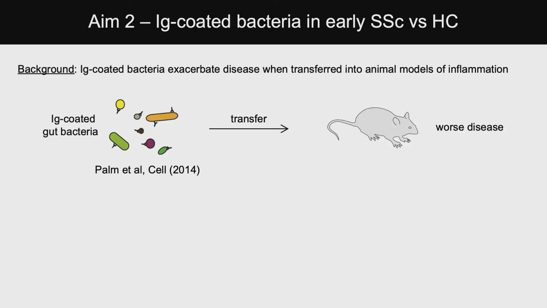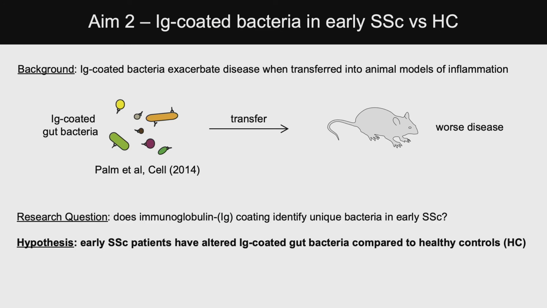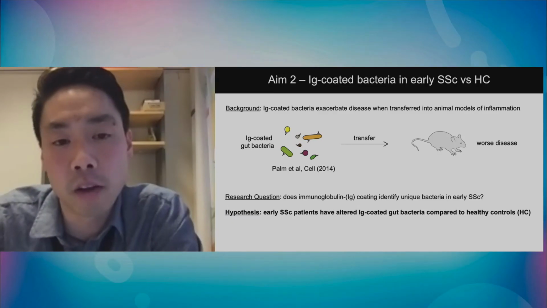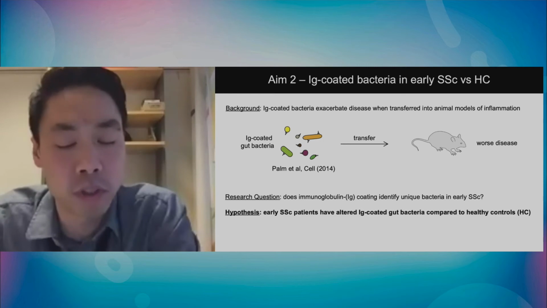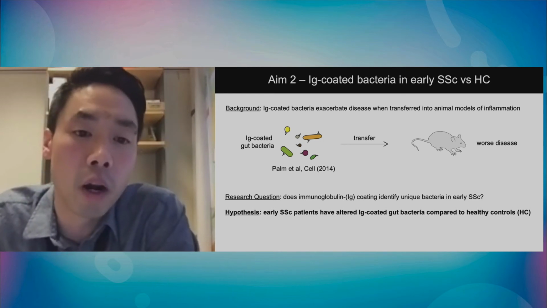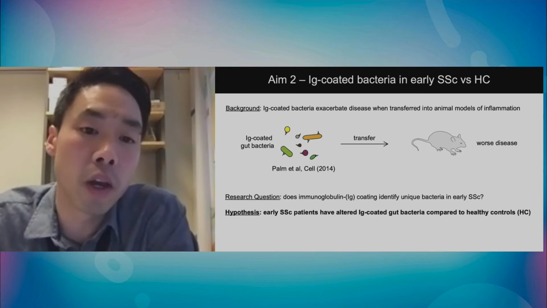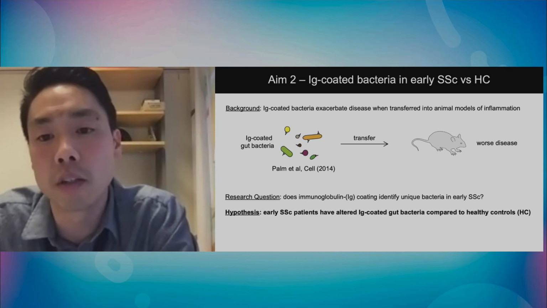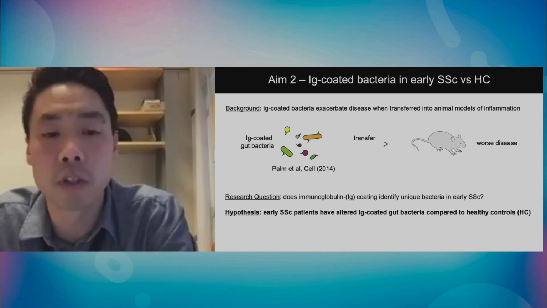And so this formed our third aim. My background is actually in B-cell immunology, and so we used what is known as BugFACS, as Marius alluded to, and which was presented by Dr. Desai in the keynote presentation, where the group showed that if you look at IgA-coated bacteria and transfer them to disease-susceptible models, you have worse disease.